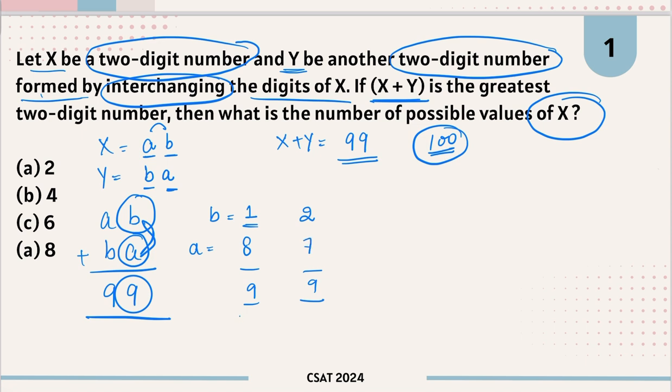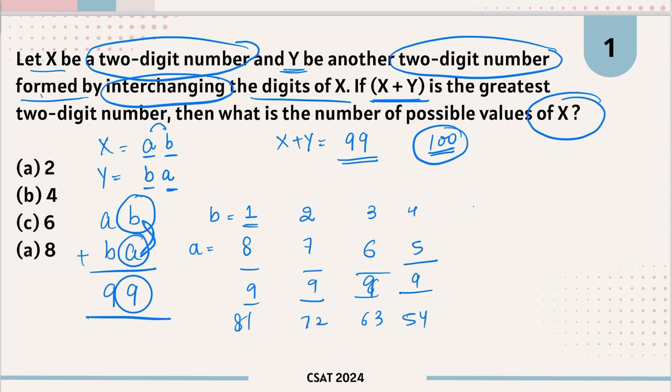So the number here is 81, here the number is 72. Similarly, if you put 3, you will get 6, so the number is 63. If you put 4, you will get 5, the number will be 54.